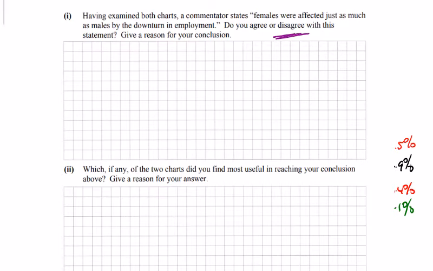And the next part, which of any of the two charts did you find the most useful? Well, Leam's was a lot more. We could draw a line across and see it straight away. Maybe the bar charts I find were not as clear, so I would go for Leam's here. And the reason for my answer is it was a lot clearer. It gave numerical rather than just percentages.